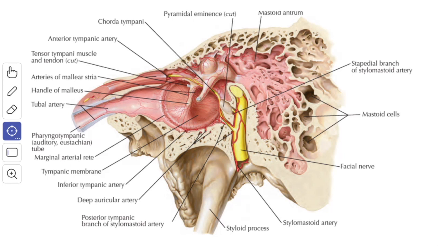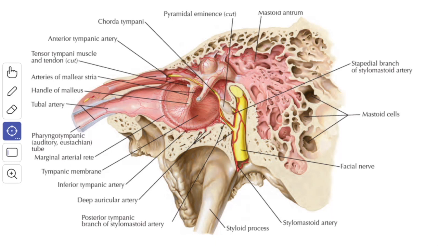The chorda tympani nerve passes forward and upward, accompanied by the stylomastoid artery in a separate bony canal, and appears in the posterior wall of the tympanic cavity at the posterior canaliculus for the nerve, situated behind the tympanic membrane. The nerve passes forward between the fibrous and the mucous layers of the tympanic membrane at the junction of the pars flaccida and pars tensa and crosses the medial side of the handle of the malleus.